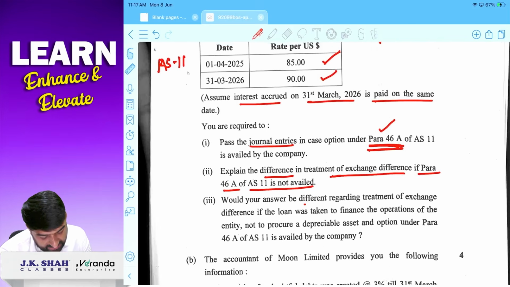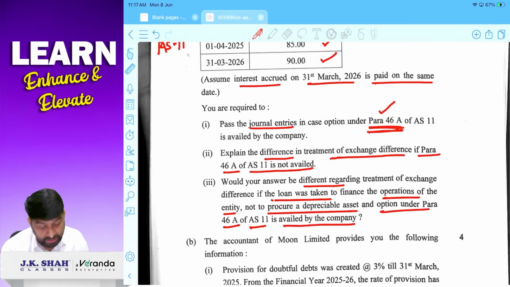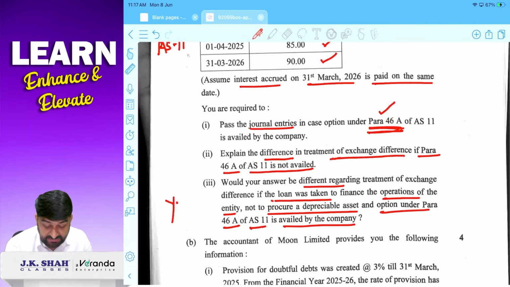Would your answer be different if the loan was taken to finance the operations of the entity and not to procure a depreciable asset? Option under para 46A of AS11 is availed by the company. Answer is yes. Our answer will differ.